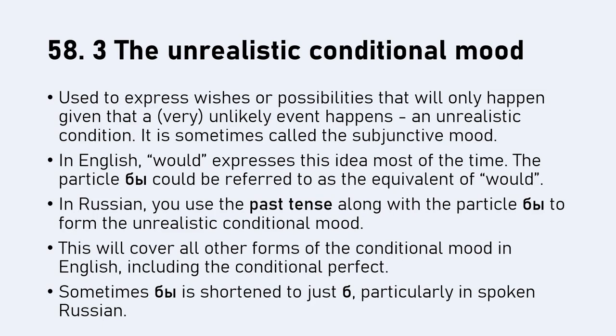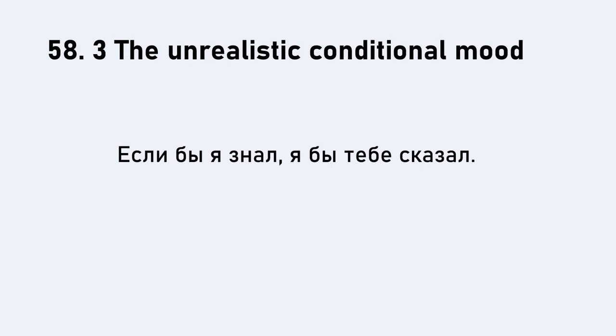Okay, so let's have a look at some example sentences then. Если бы я знал, я бы тебе сказал. So, again, two parts to the sentence. Both of them are in the same tense, right? They're both using the unrealistic conditional mood. How do we know that? Well, it's because of the presence of бы, the equivalent of would.